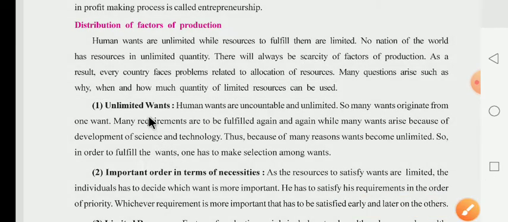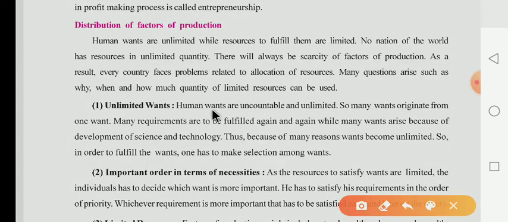Now, the first one is unlimited wants. Human wants are uncountable and unlimited. Dear children, you know very well that human wants are uncounted and unlimited. So many wants originate from one want, and many requirements are to be fulfilled again and again, while many wants arise because of the development of science and technology.